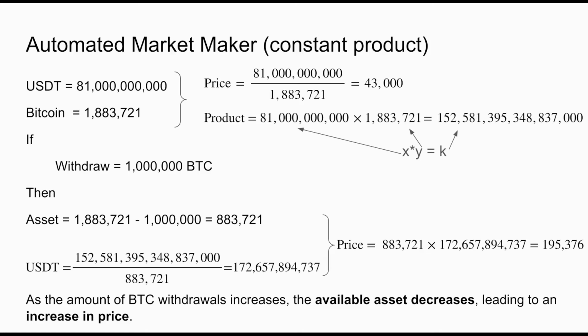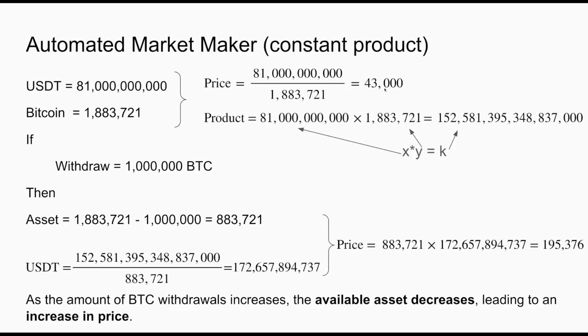demand. Today, the available Bitcoin on exchanges is roughly 1.88 million. And for us to understand how the price fluctuates based on the liquid Bitcoin in our test automated market maker, we create a pool with 1.88 million Bitcoin and 81 billion USDT. If we divide the 81 billion USDT by the number of available Bitcoin, the price of Bitcoin is set at 43,000 US dollars, which is fine.